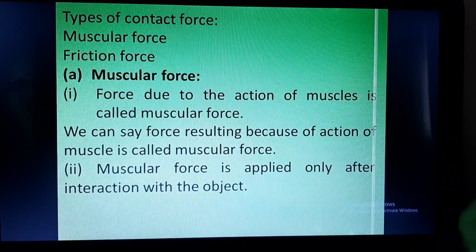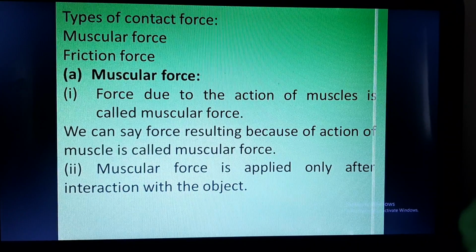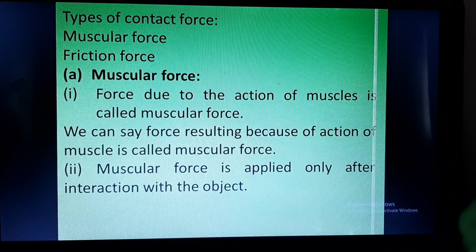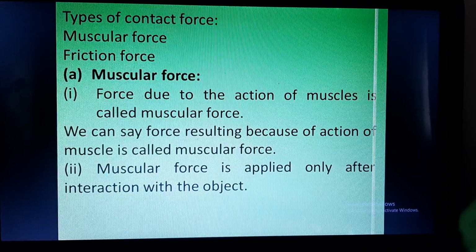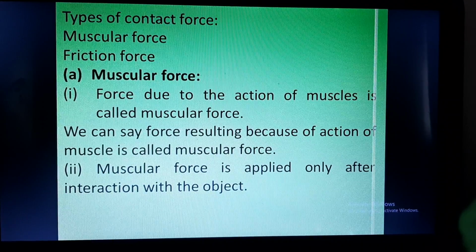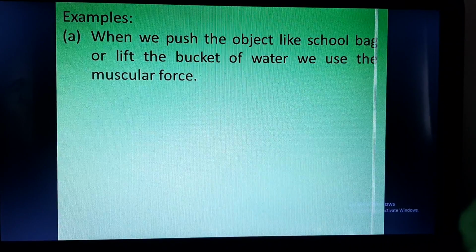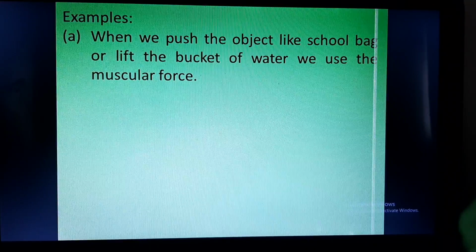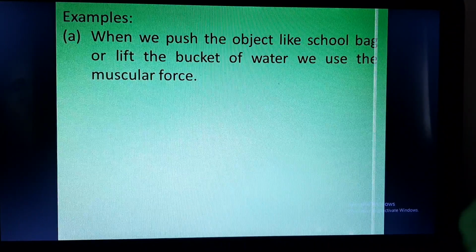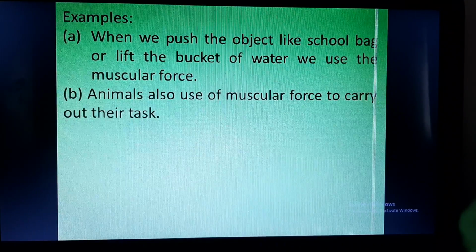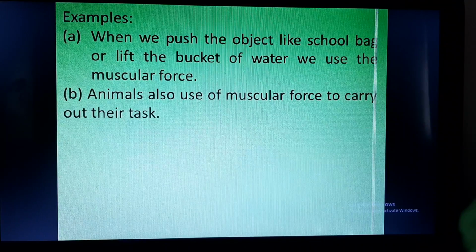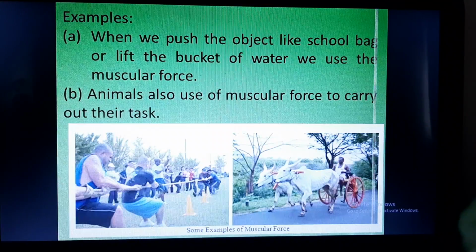For example, if you want to lift a book, if you want to pick a book, when you will come in contact with the book, when your hands will hold the book, then only that muscular force, the force which is applied by your muscles, will be applied. Examples: when we push the object like school bag or lift the bucket of water, we are using muscular force. Animals also use muscular force to carry out their tasks.